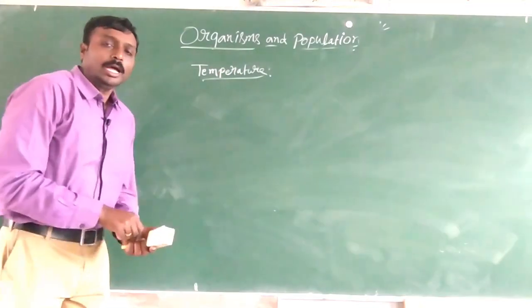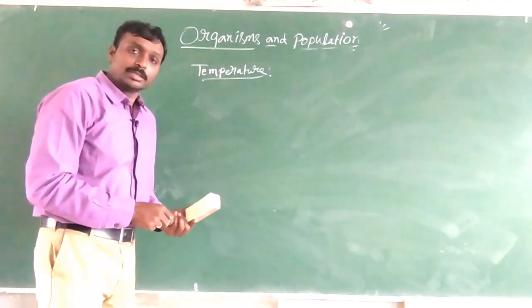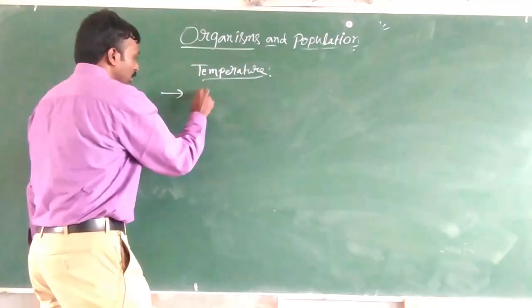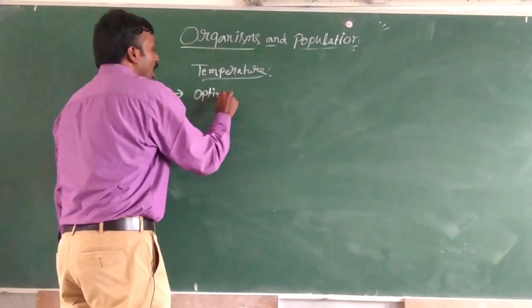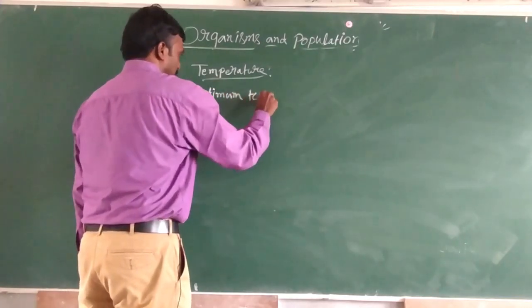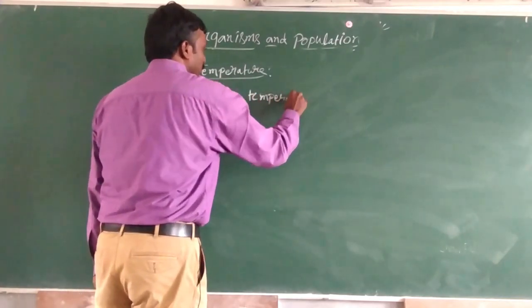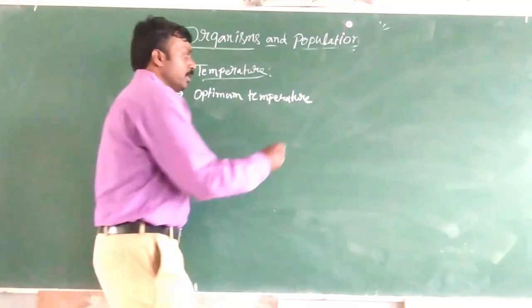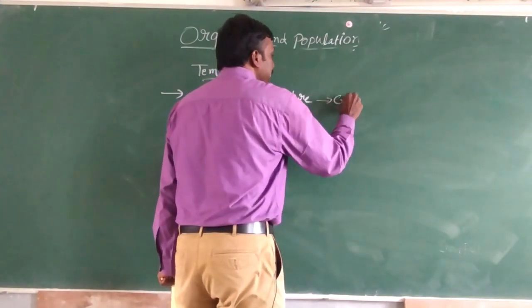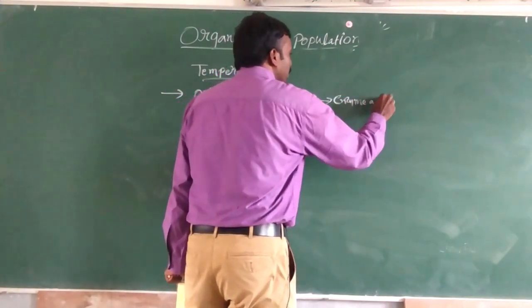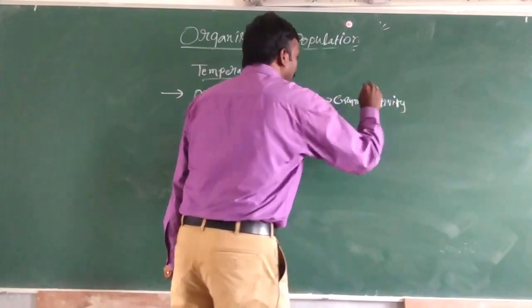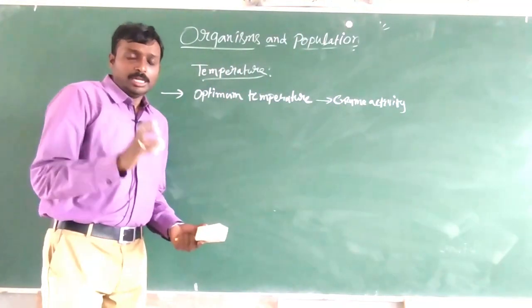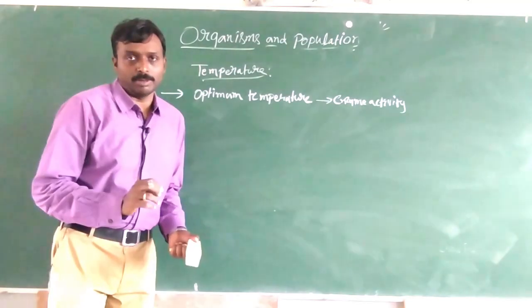So the first abiotic factor, temperature. First thing, remember there is something called optimum temperature. Now what is this optimum temperature and how does it act on enzyme activity? To understand this optimum temperature, let me give you a general example.